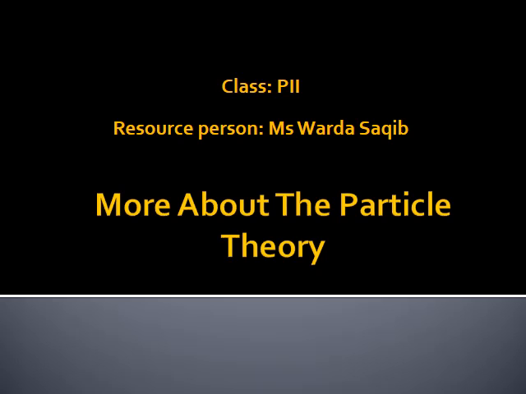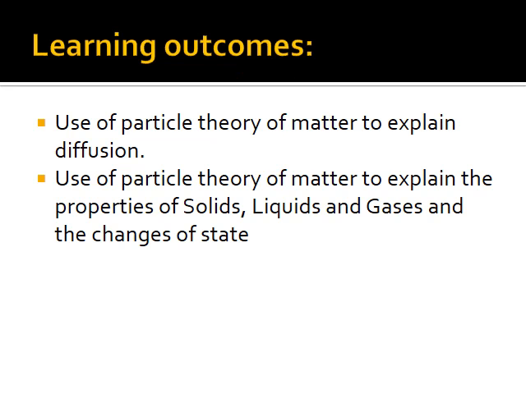Let's start our chapter 4, that is more about the particle theory. In this chapter, beta, you will learn about the use of the particle theory of matter to explain the process of diffusion. You will also learn about the use of the particle theory of matter to explain the properties of the three types of matter, that is solid, liquids and gases, and the changes of state as well.